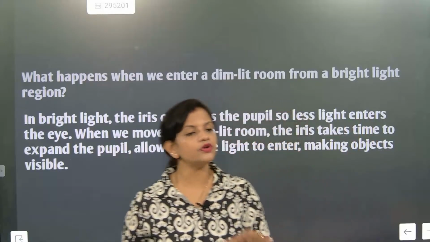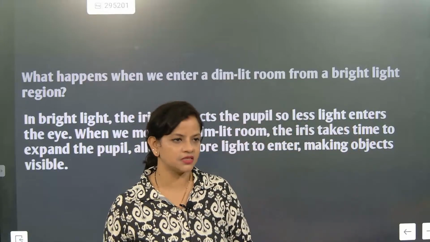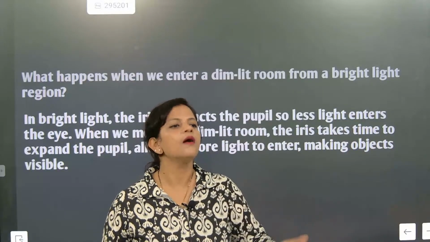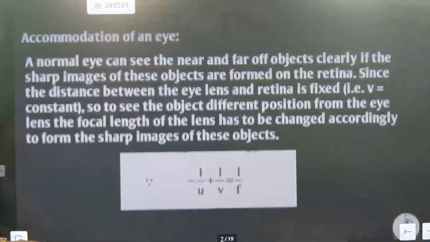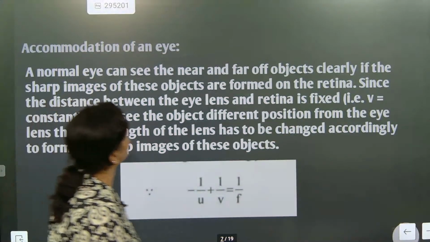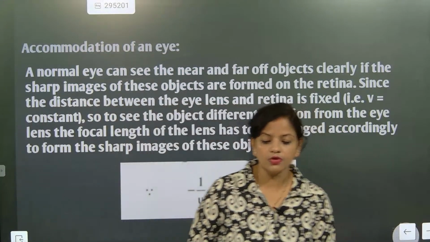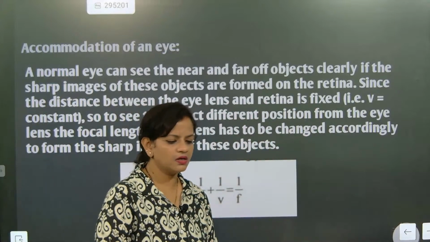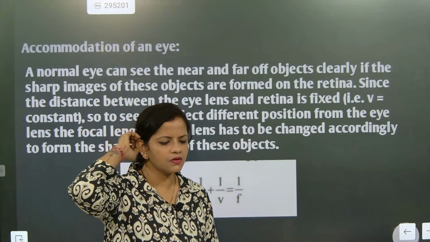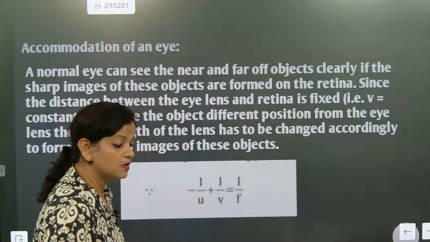Understood? Usually the amount of rods in our retina is less, because of that, vision is not possible. I hope you have understood that part. Now, the second section: accommodation of an eye. This is another important point. The eye lens changes its focal length so you can see far and near distances. It's called accommodation.